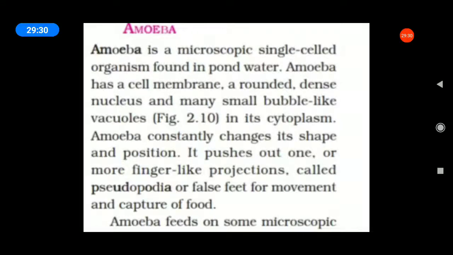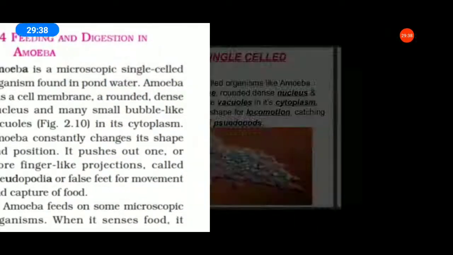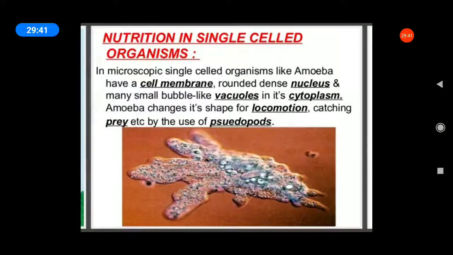Amoeba feeds on some microscopic organisms. Then it pushes pseudopodia around the food particles and engulfs them, trapped in food vacuoles. The digestive juices are secreted into the food vacuole. Underline the word, students, page number 19.